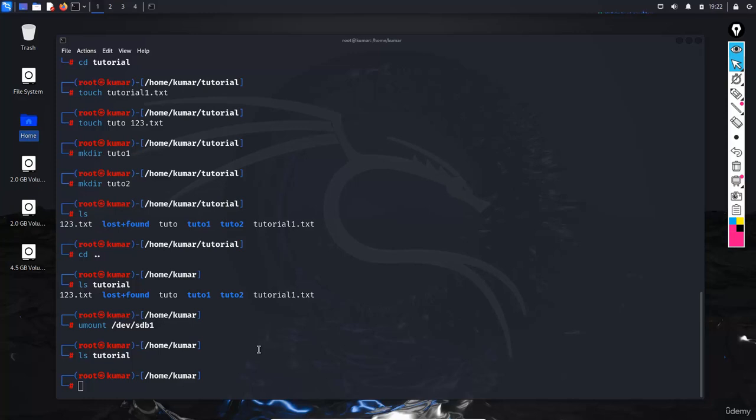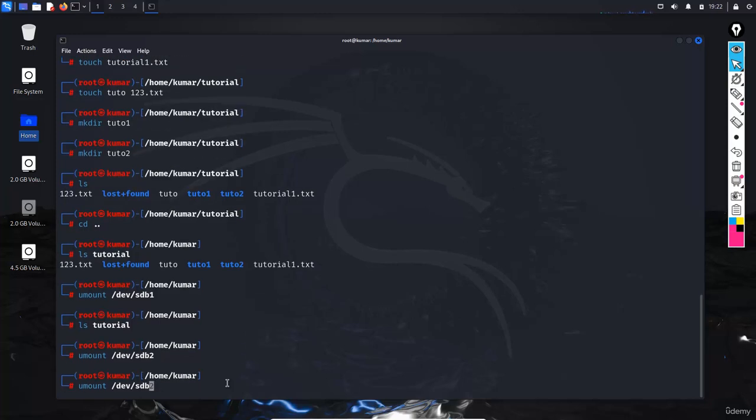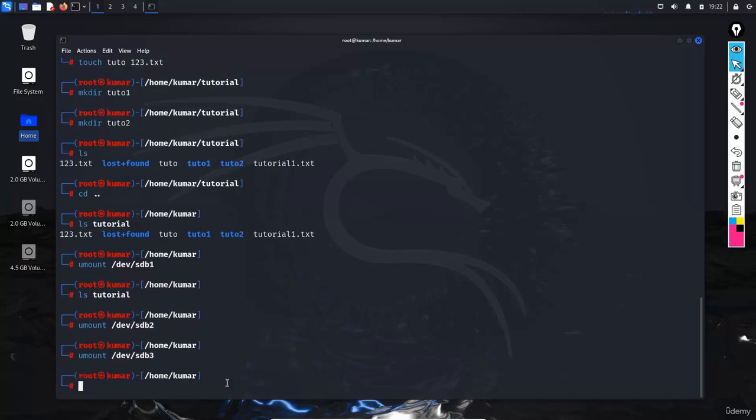Okay. Similarly, I am going to unmount SDB2 and 3 as well. And right now I am mounting this partition SDB1 somewhere else. This time I am mounting it on the my video, which is a directory.